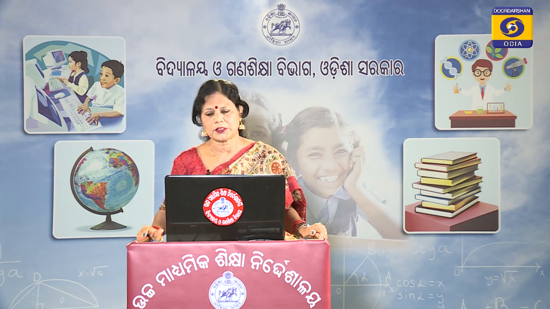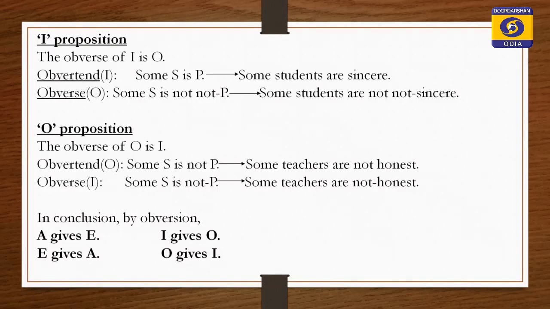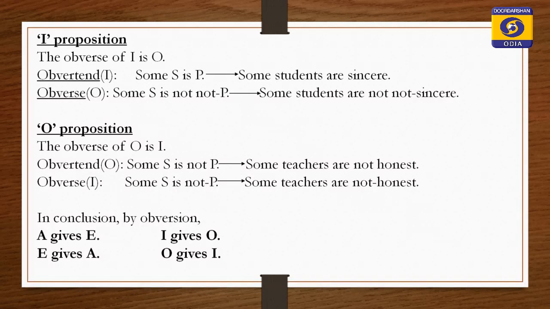So, some S is not dash P. Some students are sincere, some students are not dash sincere. So, I is averted to O proposition. Then O proposition. The averse of O proposition is I proposition. Avertent is O proposition, some S is not P. The averse will be I proposition, some S is not dash P.